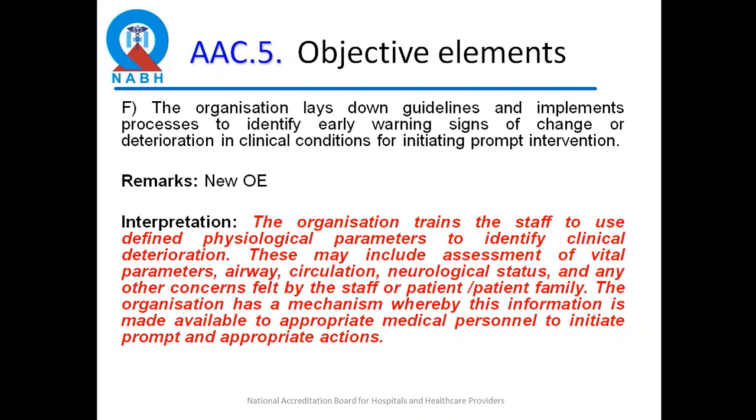And these may include assessment of vital parameters, airway, circulation, neurological status, or other concerns which may be felt by the staff or the patient or patient's family. And there should be a mechanism by which an alert is sounded and appropriate medical attention is given to the patient. We commonly may call this MUSE or rapid response teams.